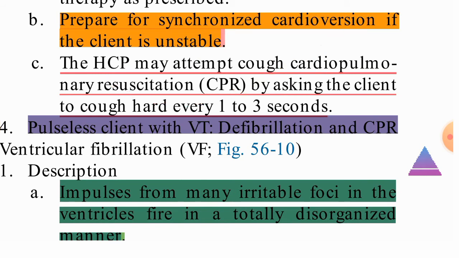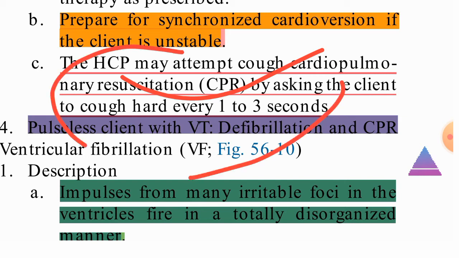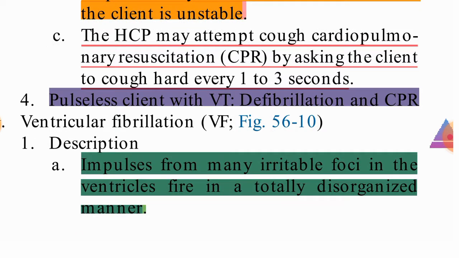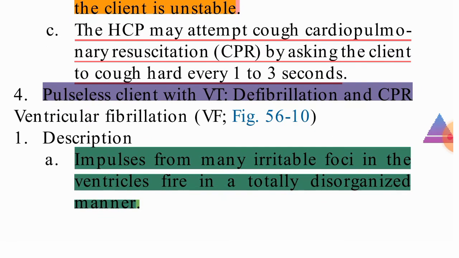So why is it actually used? It is for increasing the intrathoracic pressure, which will increase the reperfusion of the brain cells also. Some cardiac output will increase, so we will get some time to resuscitate the patient again. Okay, so we will go for some antidysrhythmic medications, and we can go for defibrillation, according to the protocol.